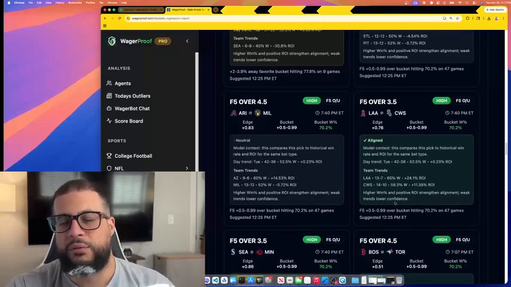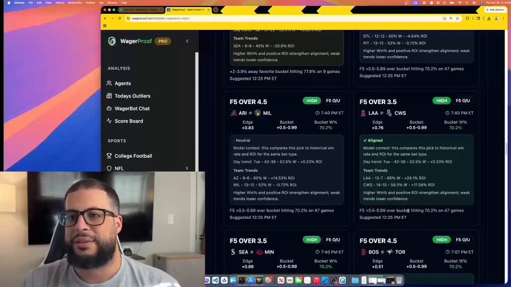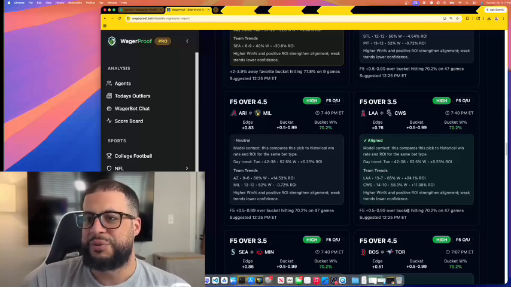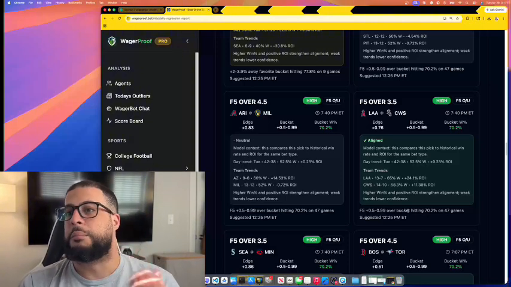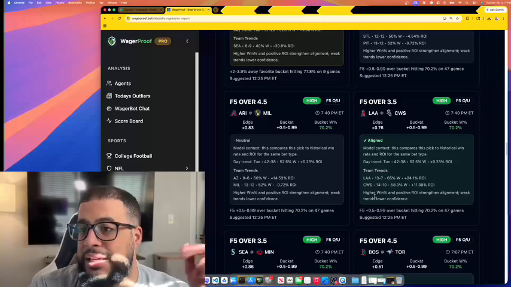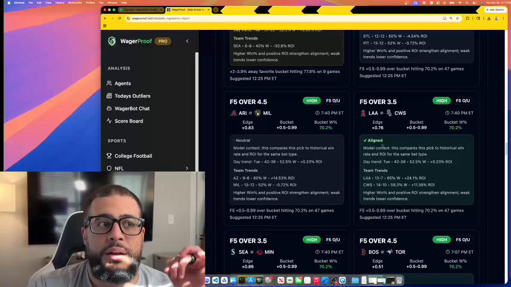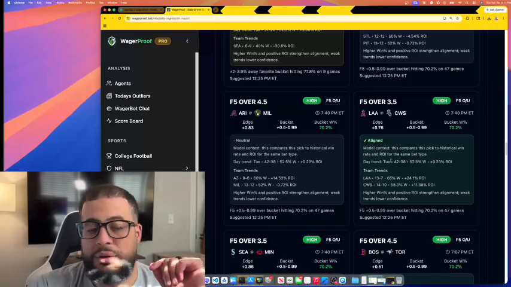I know 3.5 over-under scares people, but don't look at the line and say this line has to be one way or another. Vegas makes the lines for a reason. They want it to be that it could go either direction, right? So we use the model to tell us which direction that may be. What's the most valuable direction? Both teams do well on the first 5 over-unders so far. This day bucket, meaning Tuesdays, we do decent on over-unders in the first 5. This is one I'm probably going to take.